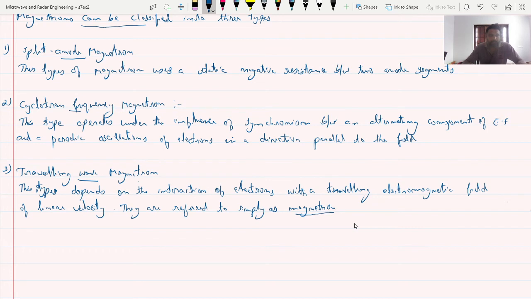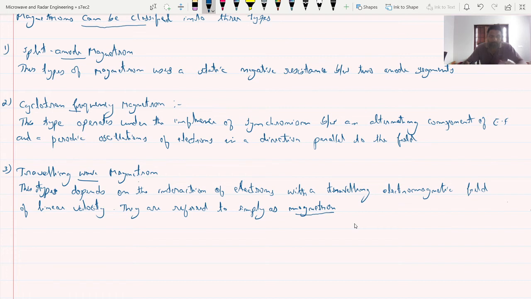Keep in mind, the split anode magnetron, also called the negative resistance magnetron, operates at a frequency below the microwave region, whereas the cyclotron frequency magnetron operates in the microwave range.